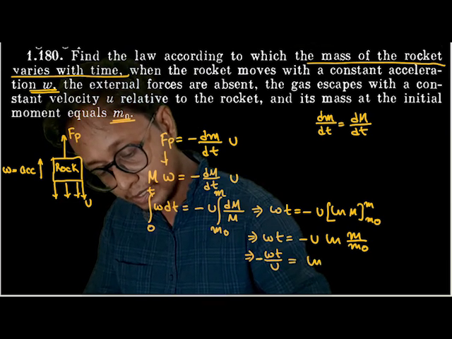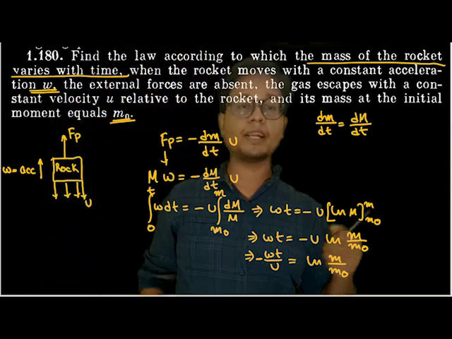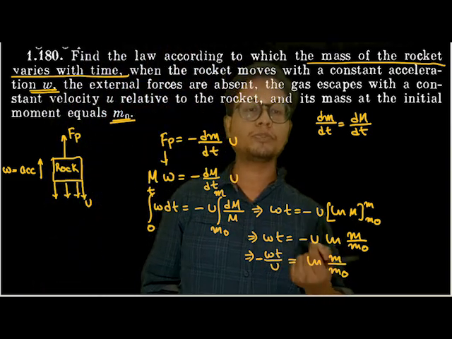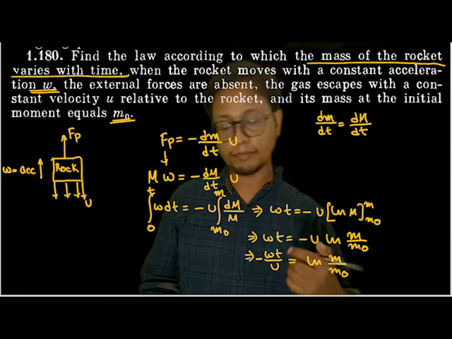I'm also sending the minus to the left hand side. Okay, so this is the equation that I get. I have to find out the value of m with respect to time. So let's do one thing. Let's take e on both sides. E to the power minus wt by m is equal to m by m naught.